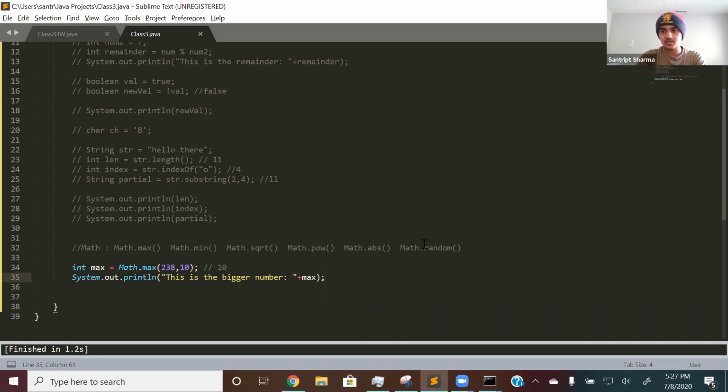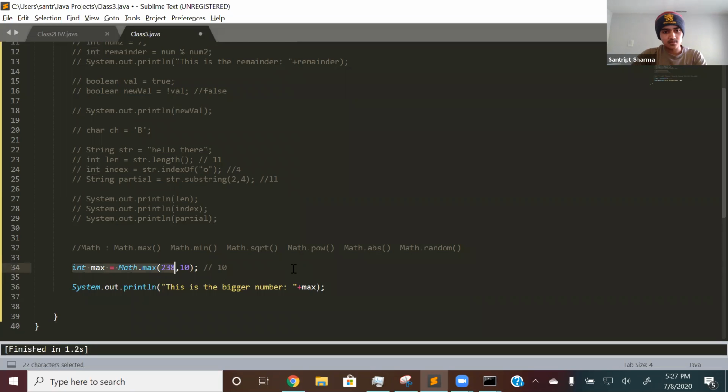All right, let's go on to math.min. Same thing, except it's the opposite, so it finds the minimum. Create a new variable called int min. Actually, just copy this real quick and make this min, Math.min, and let's use the same values. This one prints 238, the max, so min will print 10 because it's smaller.